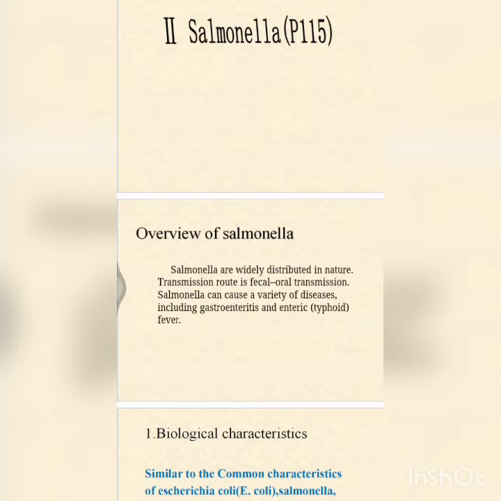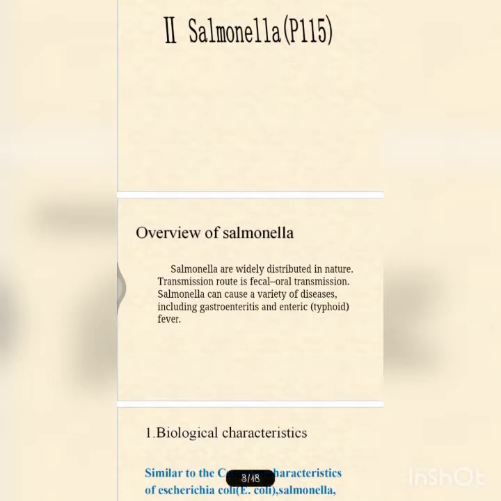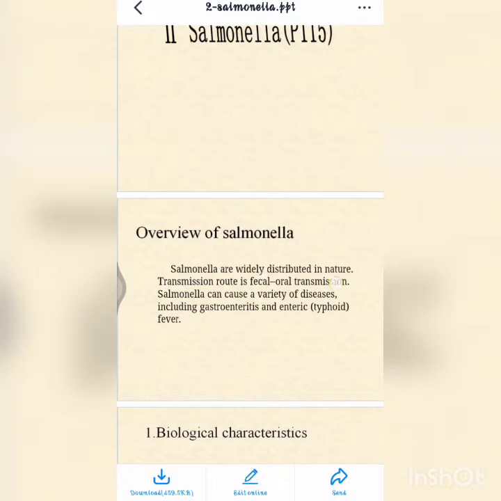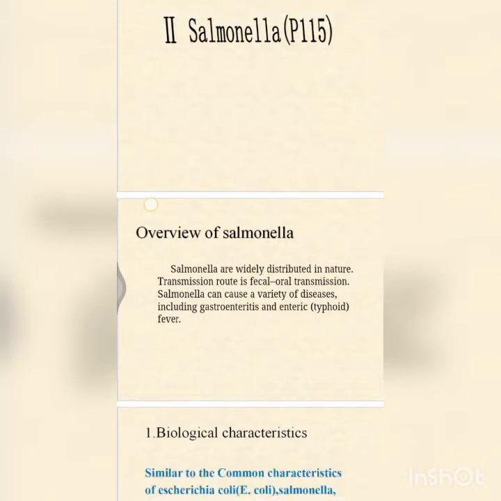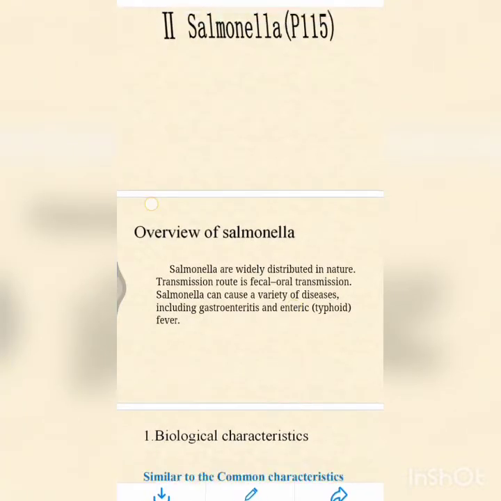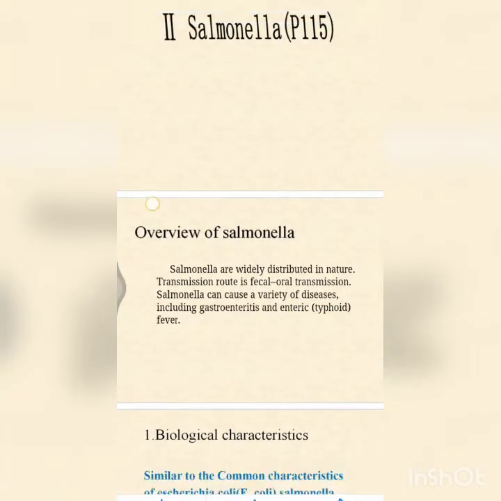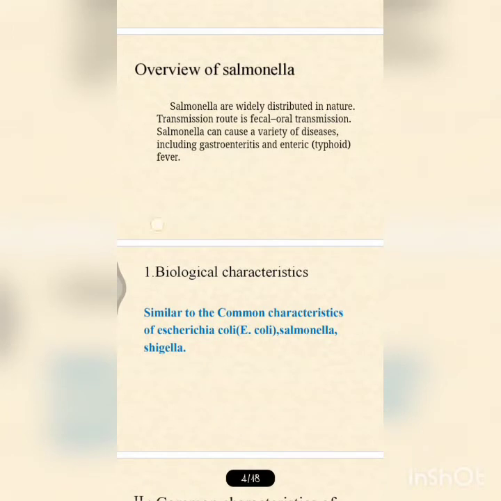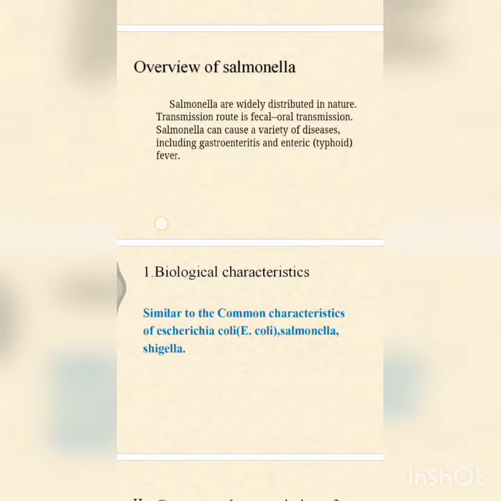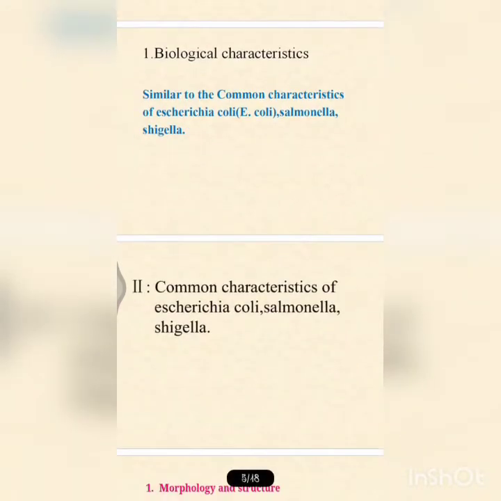Let us see the overview of Salmonella. These are widely distributed in nature. Transmission route is mainly fecal-oral. Salmonella can cause a variety of diseases including gastroenteritis and enteric typhoid fever. So what are the biological characteristics? They are similar to the common characteristics of Escherichia coli, that is E. coli, and Salmonella and Shigella. So these three have the same type of characters.